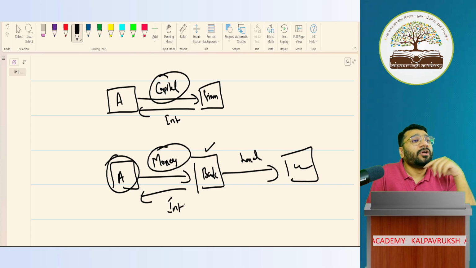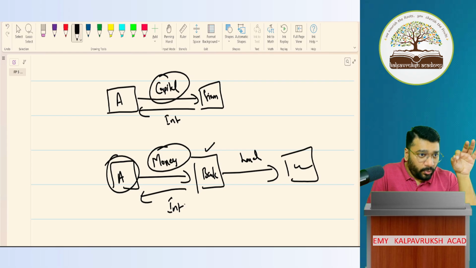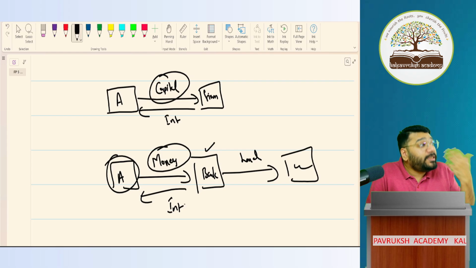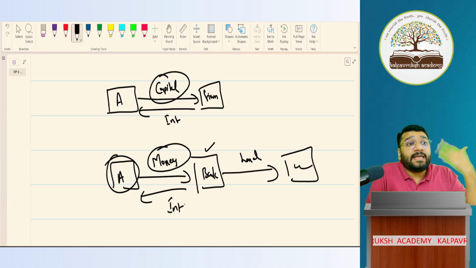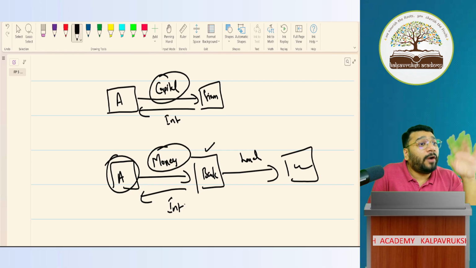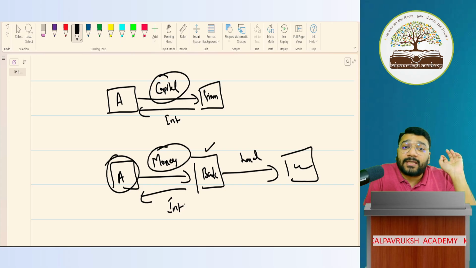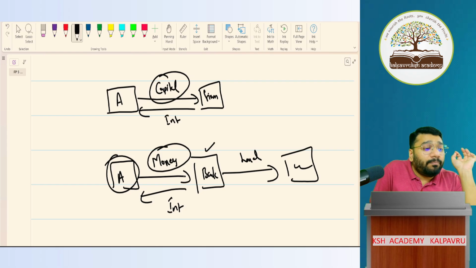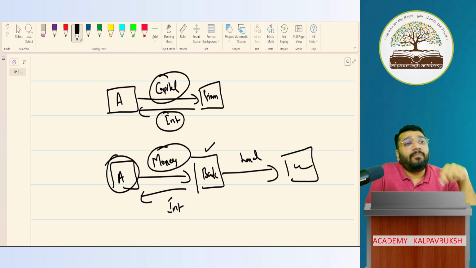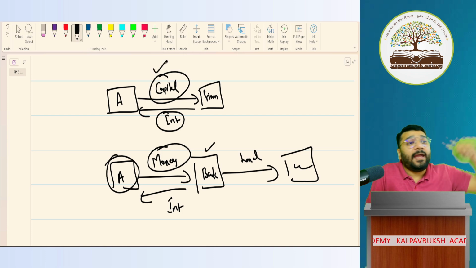So in the world, for using somebody's money, anybody's money, you have to pay them interest. You have to compensate them by paying interest. Got it? That is how the concept of interest on capital comes into the picture. So what is interest on capital? Interest on capital is a compensation paid by the firm to the partner for enjoying the partner's capital.